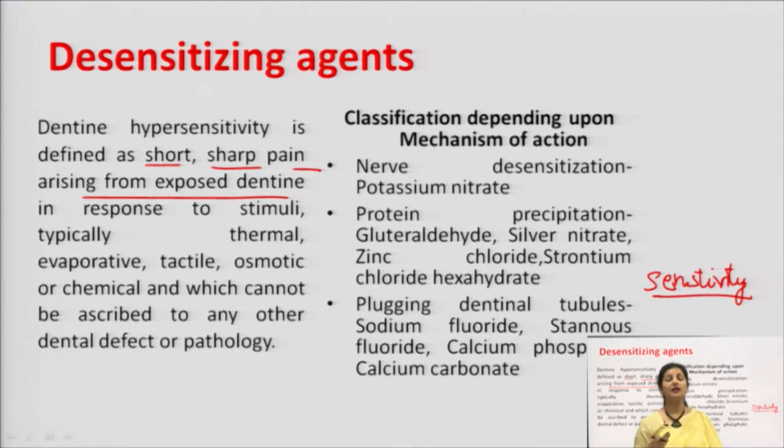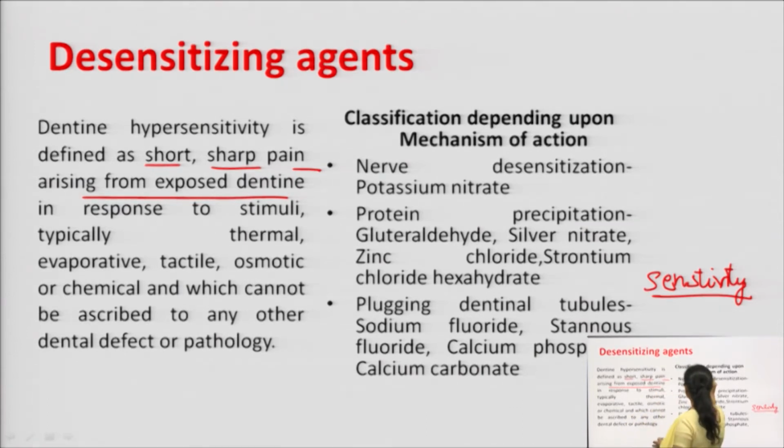Say for example, whenever you eat something very cold, like ice cream, or something very hot, you just feel sensitivity in your tooth. That is dentine hypersensitivity. So, in order to remove that symptom or problem one is facing, we use a desensitizing agent, which is going to remove that sensitivity of your tooth.